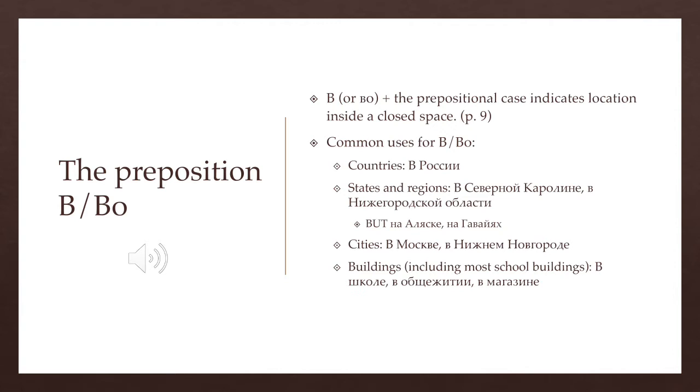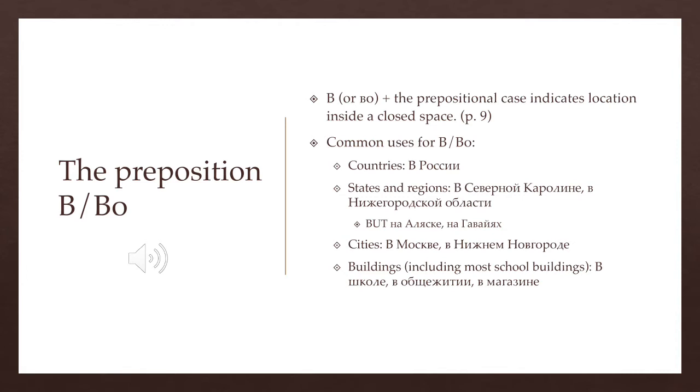You also use vo with vo mnie and vo всем or vo всех. So before the pronoun я, or the special modifier весь, you are going to write and say vo. So во мне, во всем, во всех.